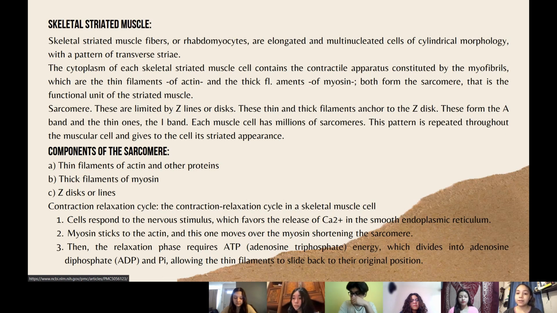Then the myosin sticks to the actin, and this one moves over the myosin, shortening the sarcomere. Next, the relaxation phase requires ATP, adenosine triphosphate, which is split into adenosine diphosphate, ADP, and Pi, allowing the thin filaments to slide back to their original position.